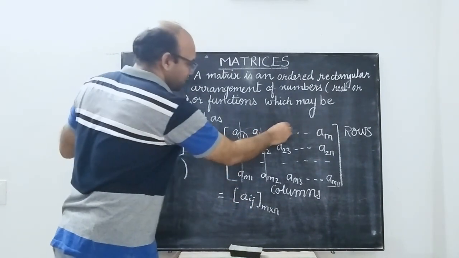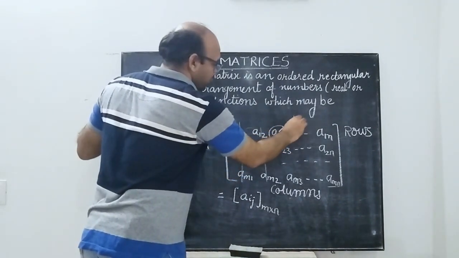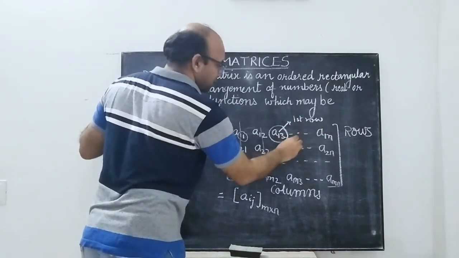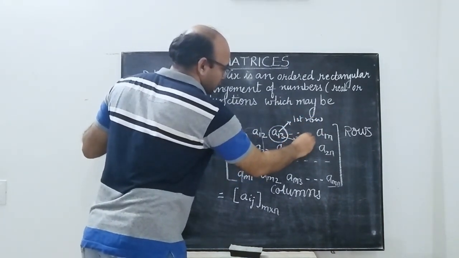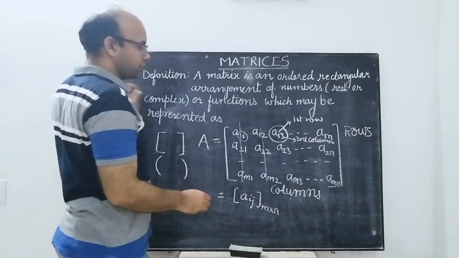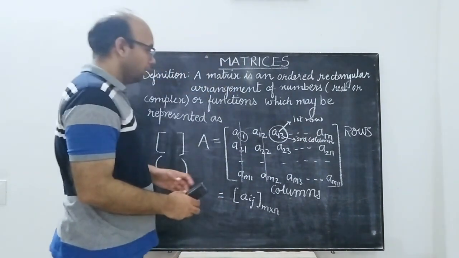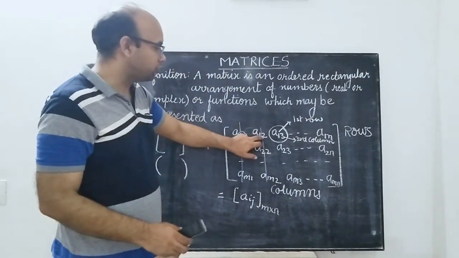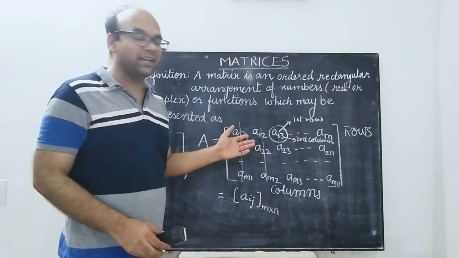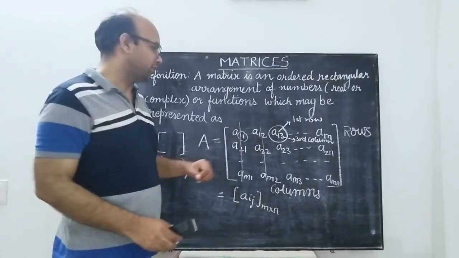For example, the element A13 belongs to the first row and the third column. A11, A12, A13 are the entries, and these entries are called the elements of the matrix.